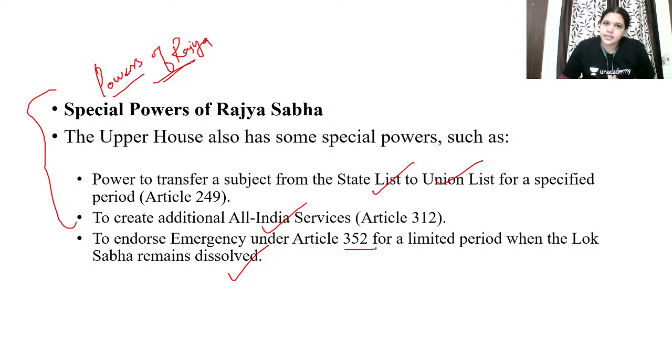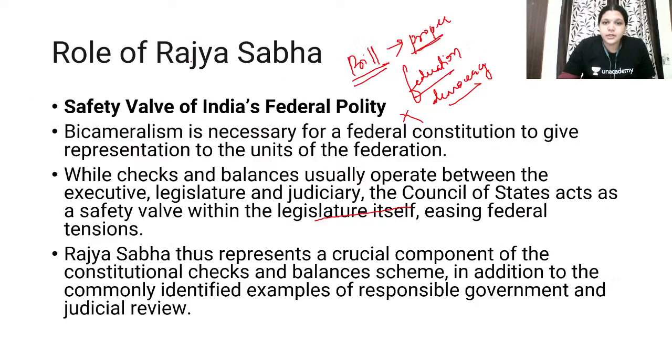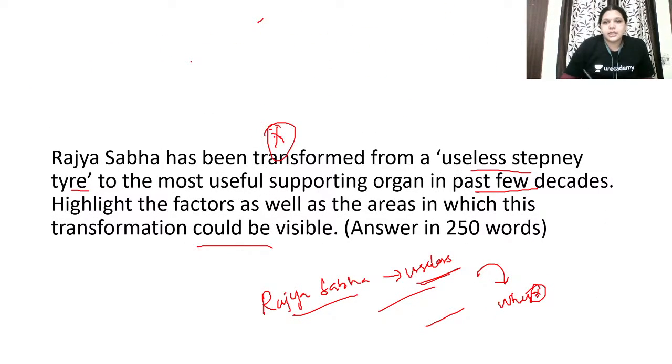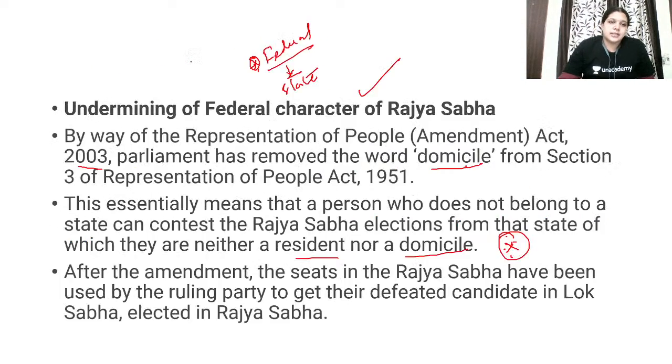You can write it in something dramatic, because even the question was dramatic. They compared the constitution or the parliament to a vehicle, and they have spoken about Rajya Sabha as a stepney. But you are going to prove that no, Rajya Sabha is not a useless stepney. Finally, you can give a punching statement: Rajya Sabha is not just a useful stepney, but an important part which makes the engine of democracy run properly. You can write like that. Okay, yes.